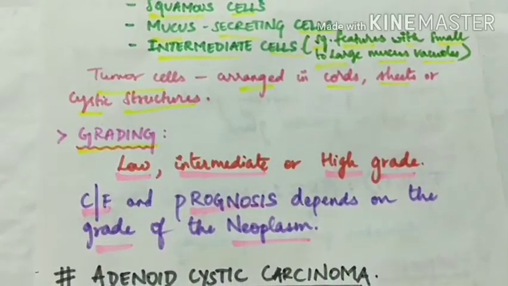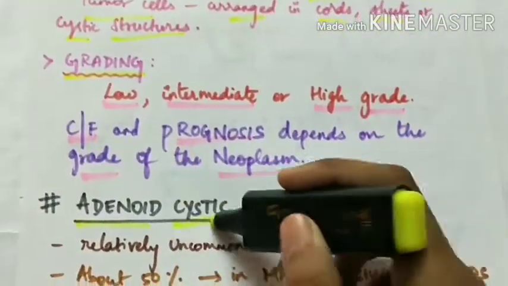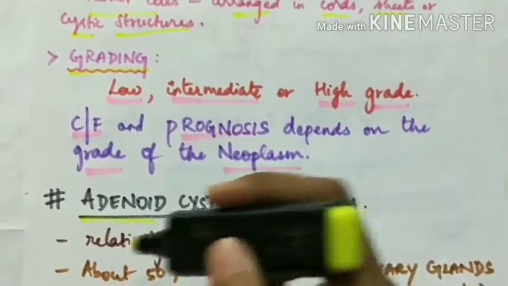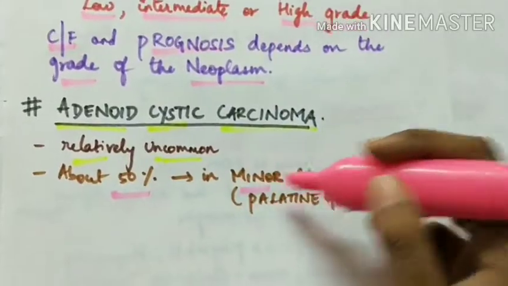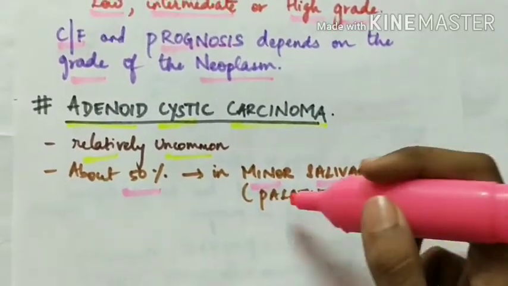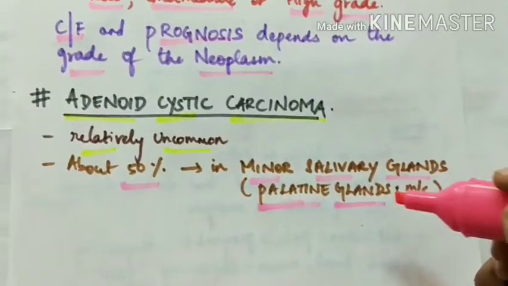The next malignant tumor of salivary gland is adenoid cystic carcinoma, which is relatively uncommon. About 50% occur in the minor salivary gland, especially the palatine glands, which is the most common location of adenoid cystic carcinoma.